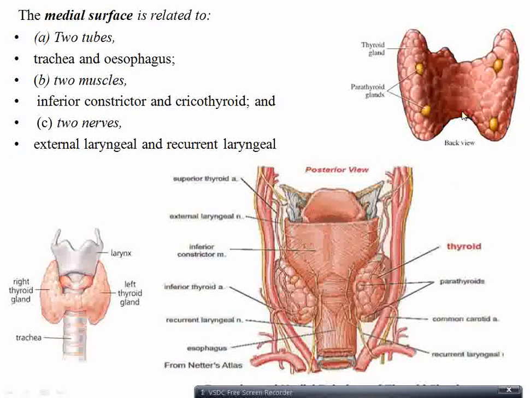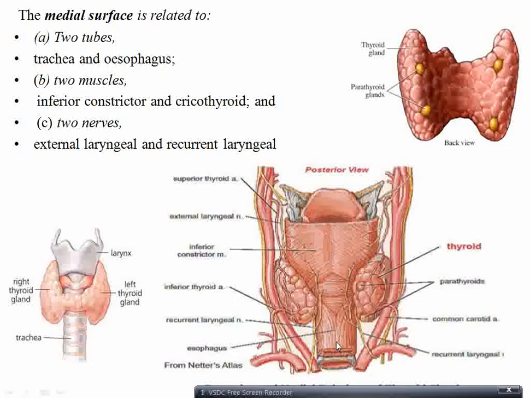Medial surface is here. It's related to two tubes, two muscles, two nerves. The two tubes here are the trachea and the esophagus. So this is a posterior view of the thyroid gland and associated structures. So the medial surface is embracing the trachea in front, esophagus behind. Parathyroid glands also can be seen. So the two tubes are the food pipe and the wind pipe. Wind pipe is trachea and the food pipe is esophagus.